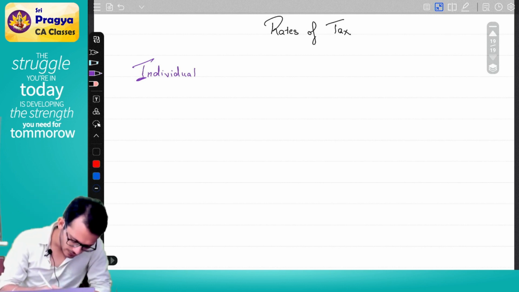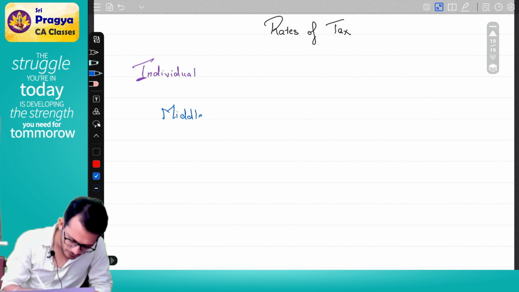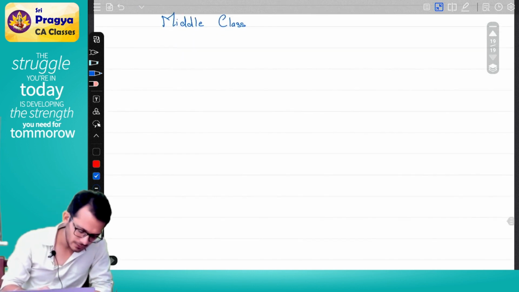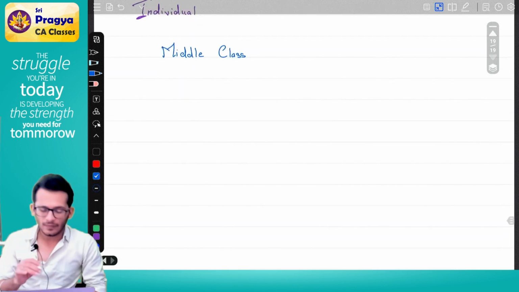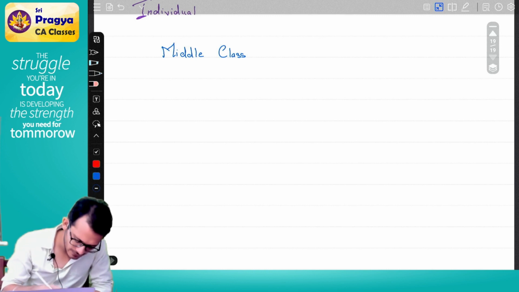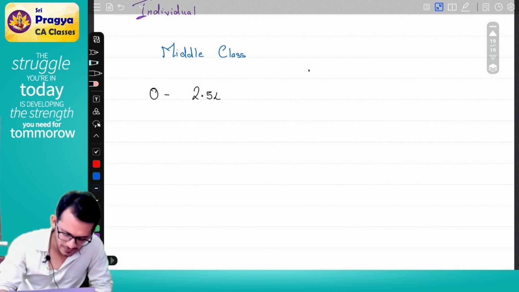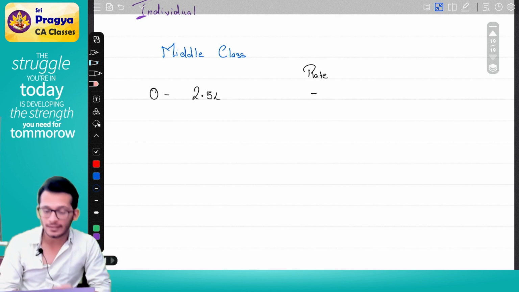So if you are a middle class person, income tax says that your normal tax rates are 0 to 2.5 lakhs, no tax.